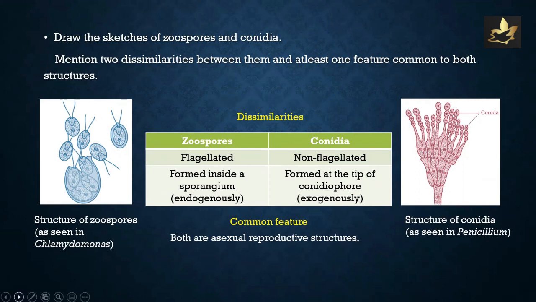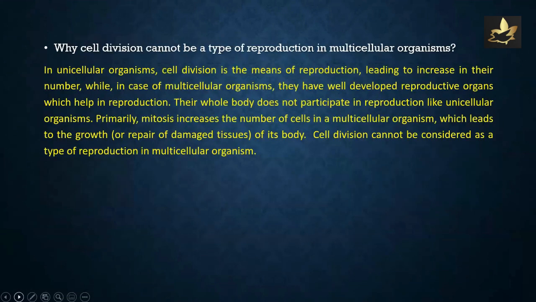To mention about the dissimilarities, the zoospores are flagellated structures while conidia are non-flagellated structures. Zoospores are formed inside a sporangium, that is endogenously, while conidia are formed at the tip of conidiophore exogenously. The common feature between both of them is that both are asexual reproductive structures. That is, they serve in asexual reproduction in different organisms.